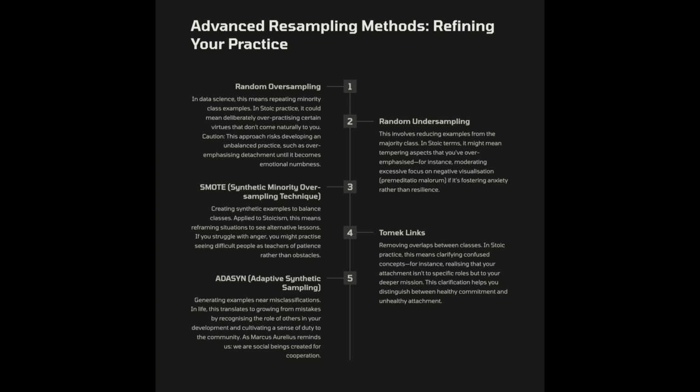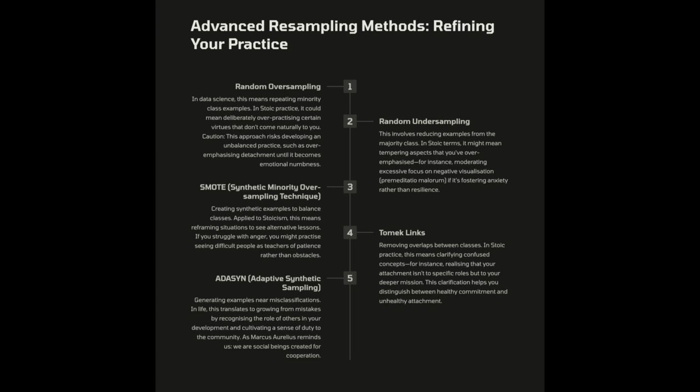2. Regularization. Prevents models from being too flexible, overfitting, or too rigid, underfitting. In life, don't live without values, overfit, but don't cling rigidly to things you can't control, underfit. 3. Resampling, or balancing the data through random oversampling, repeating data to balance classes. In life, over-practicing detachment until it becomes numbness.